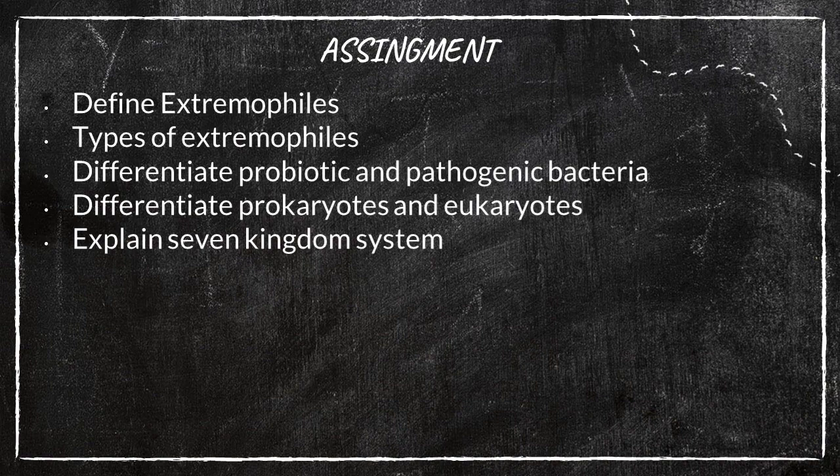Then differentiate prokaryotes and eukaryotes. This direct question is not given in the text, so I have given it as a tabular column here. You can learn it from here also. Fine. Then explain the seven kingdoms. What are the seven kingdoms we said last? Eubacteria, Archaebacteria, Protozoa, Chromista, Fungi, Plantae as well as Animalia.